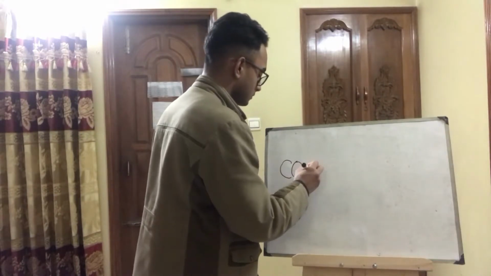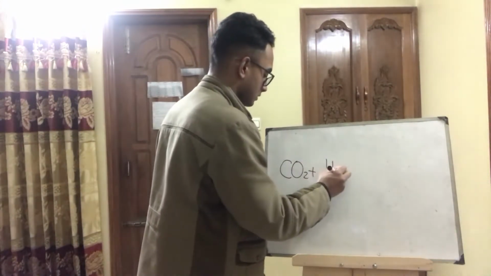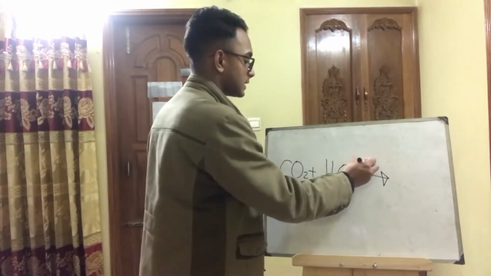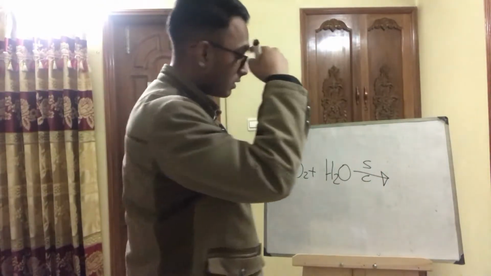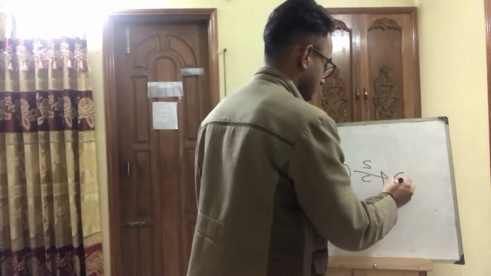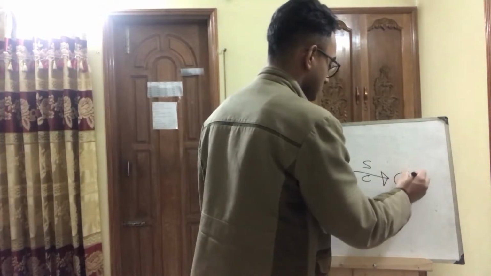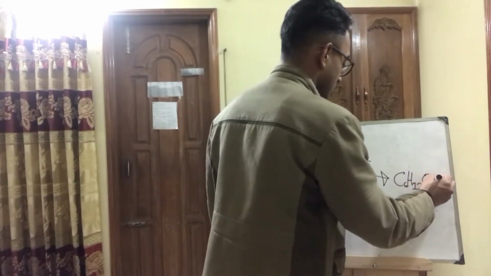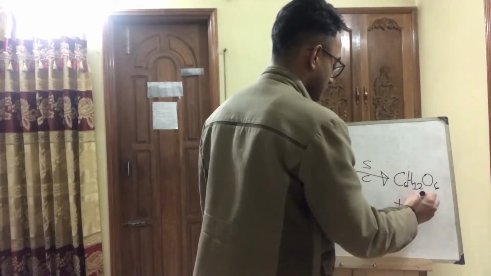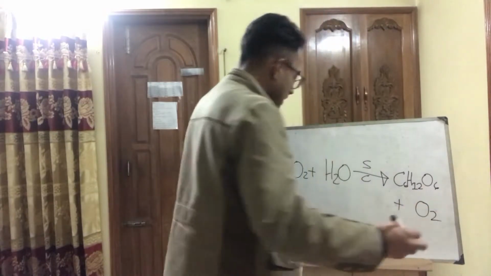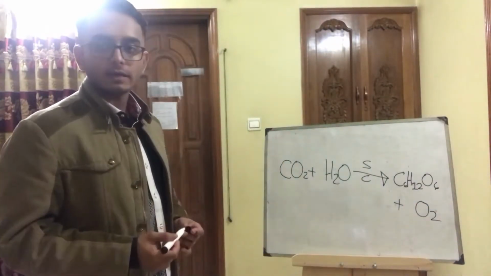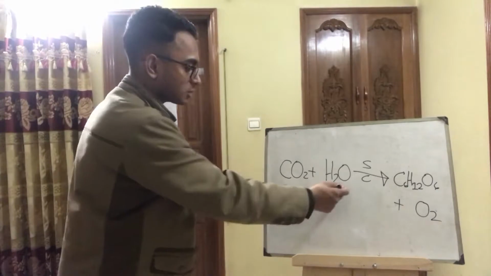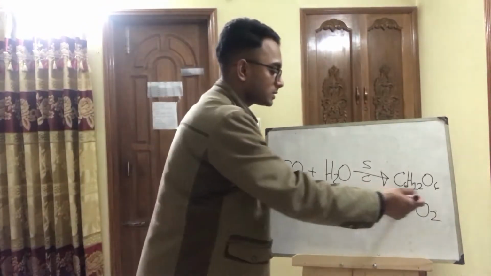CO2 plus H2O, in presence of sunlight and chlorophyll, you write in full form, makes C6H12O6 plus O2. We should know that all of the chemical equations need to be balanced. So the atoms on this side must be equal to the atoms on this side.